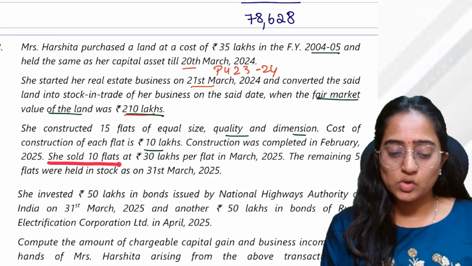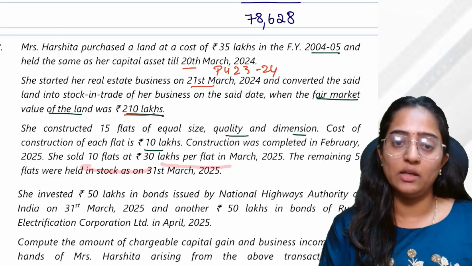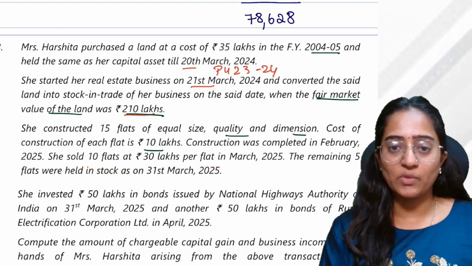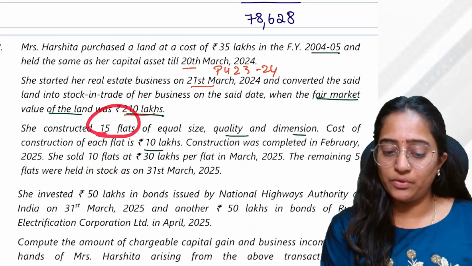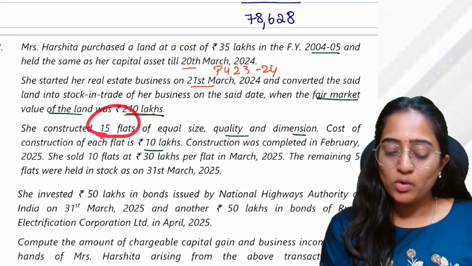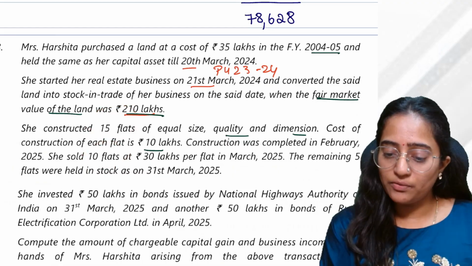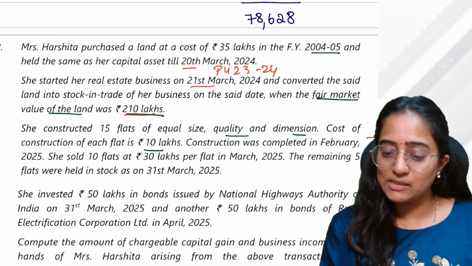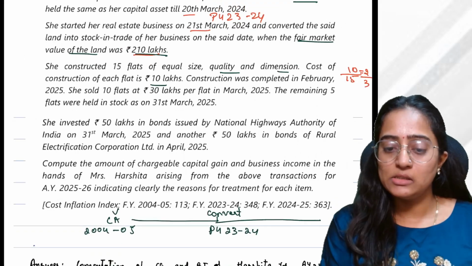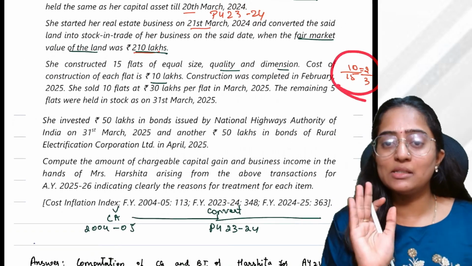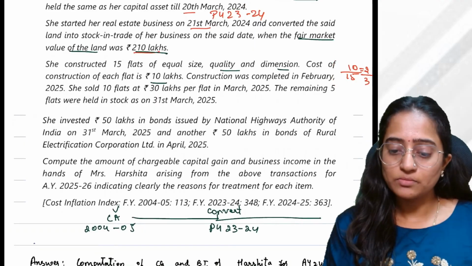See, she sold how many flats? 10 flats at 30 lakh per flat. Correct. It means she had constructed a total of 15 flats. Out of that, only 10 flats have been sold. That is, out of total 15, if 10 have been sold, can I say 2/3 of the capital asset has been sold? See here, 2/3 of the capital asset is only sold, not the entire capital asset.